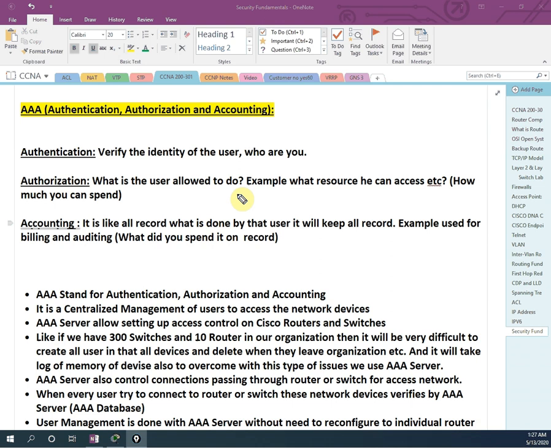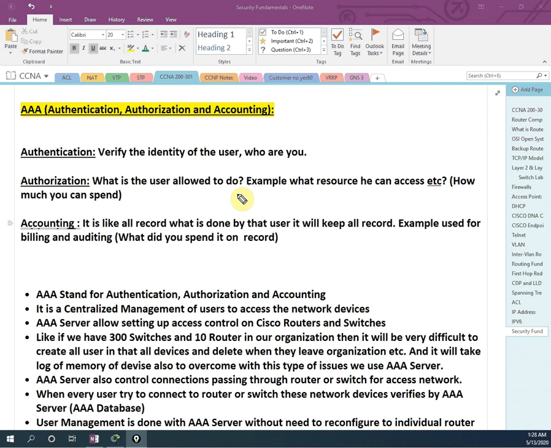Then we will go to accounting. What is accounting? When you withdraw $100 from your account, it updates that on this date you took $100 and the remaining balance in your account is this much. That is nothing but accounting. Like when any user logs into a router and performs some configuration, deletes something, does something, that will be recorded.